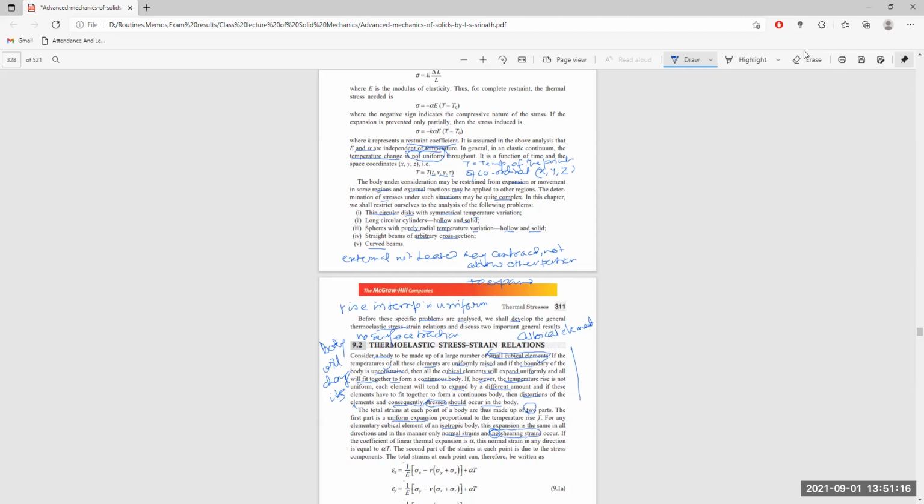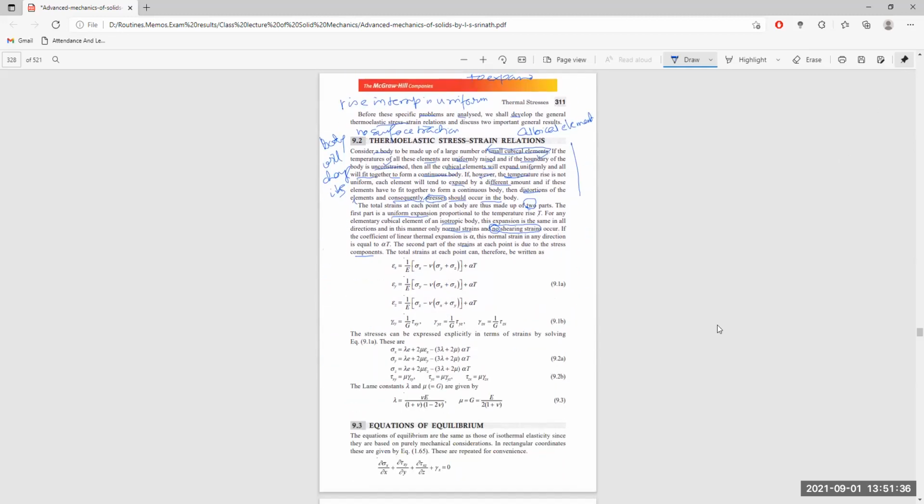And if the coefficient of thermal expansion is alpha, the normal strain in any direction is proportional to alpha into the rise in temperature itself. But the second part of the strain at each point is due to the stress components. This total strain at each point is therefore written like this. The second part is due to stress components.